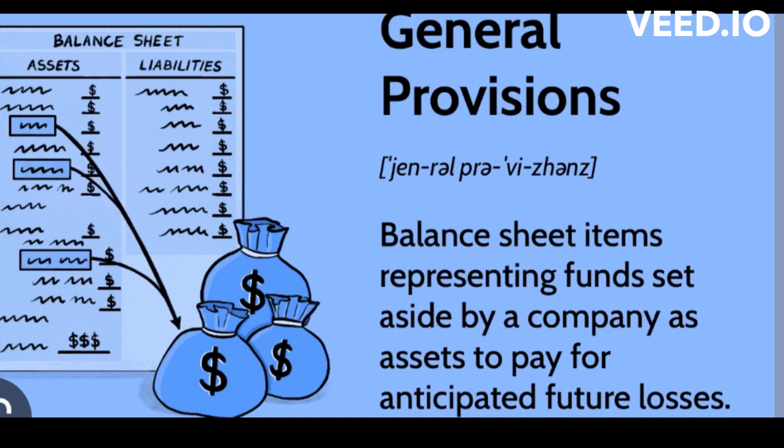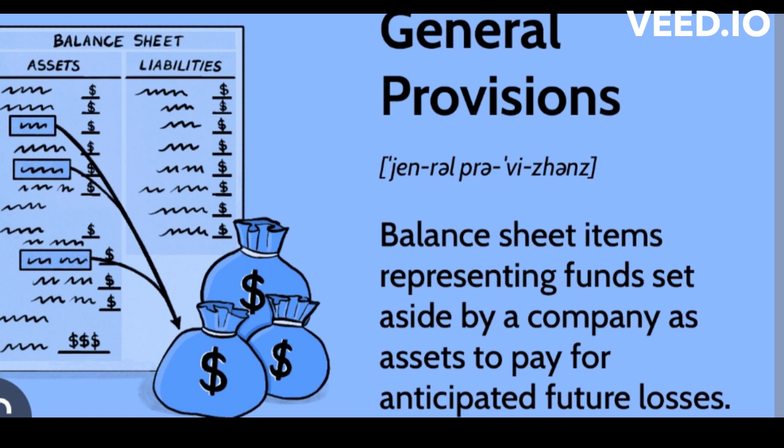This is an estimate of the amount of accounts receivable that the company expects to be unable to collect. Provision for warranty expenses. This is an estimate of the amount of expenses that the company expects to incur for warranty claims. Provision for restructuring costs.